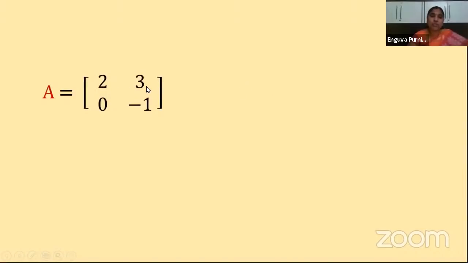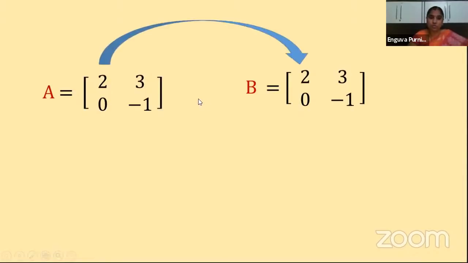Let A is equal to 2, 3, 0, minus 1. Another matrix B is equal to 2, 3, 0, minus 1. Okay. So let us first compare. Let us see first of all what is the order of these two matrices. Yes, they are of 2 by 2. It is a 2 by 2 matrix. It is a 2 by 2 matrix. Clear? So let us compare the elements also. First row, first column. Here also first row, first column. Are they the same? Yes.